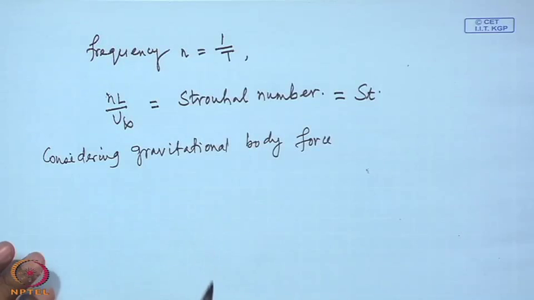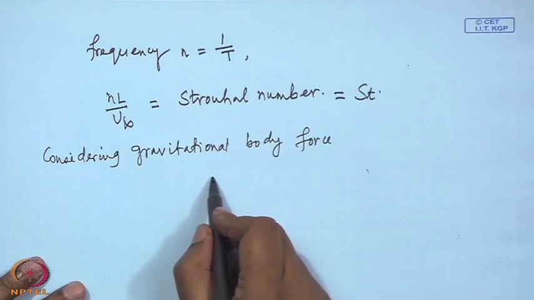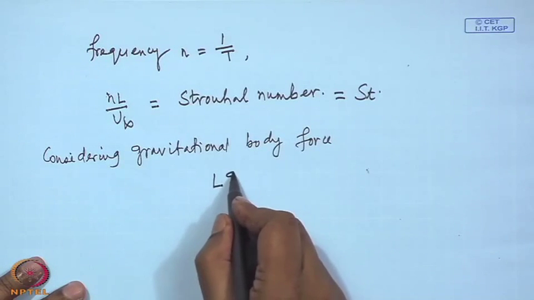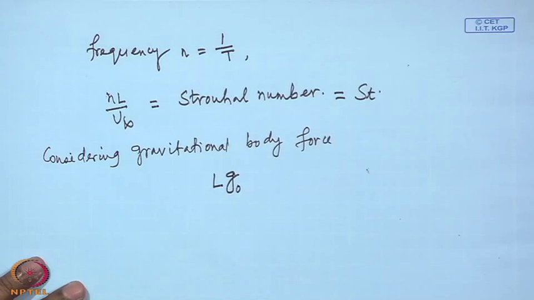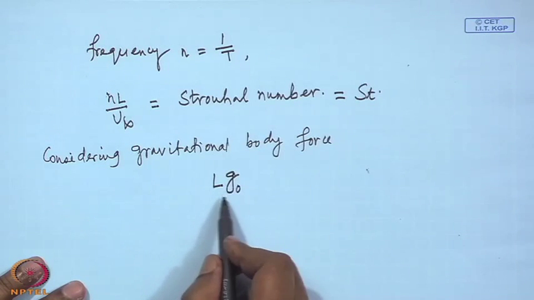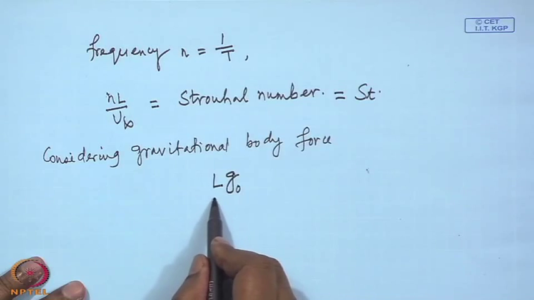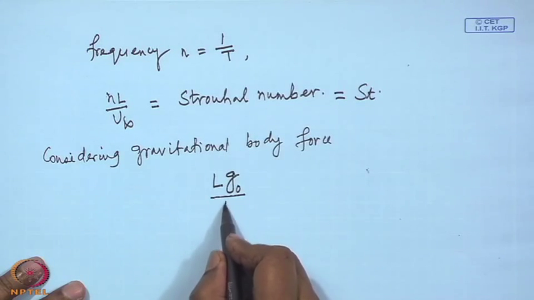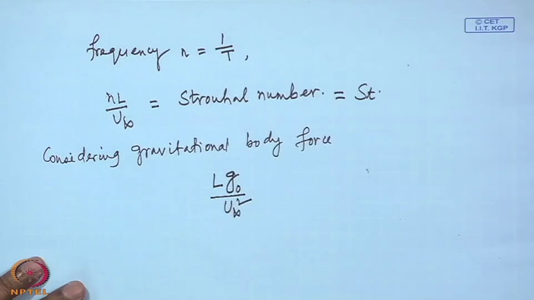So, the parameter becomes L g 0 by u infinity square, where g 0 we will call the gravitational acceleration on the surface of the earth. This is the square of the inverse of the Froude number.